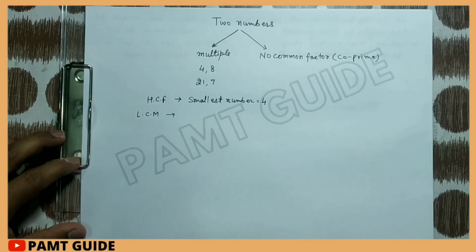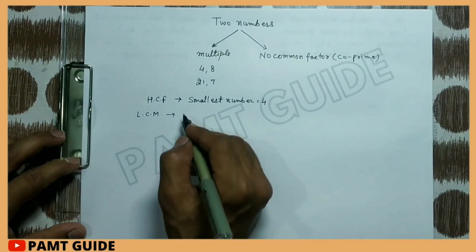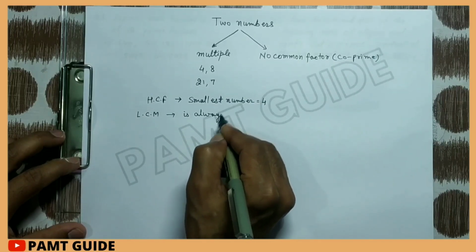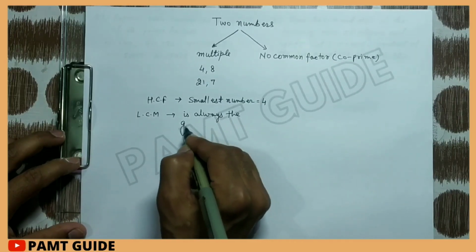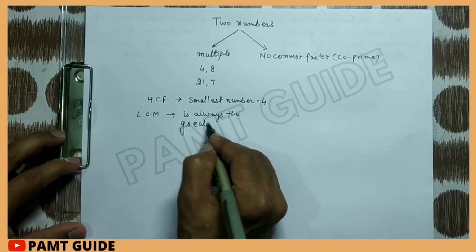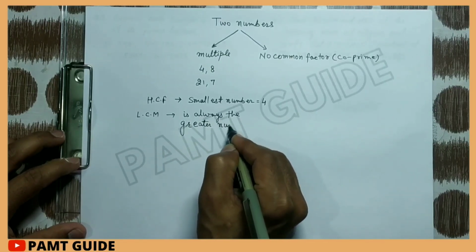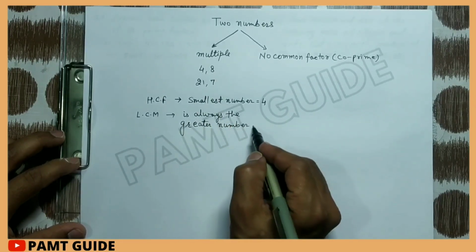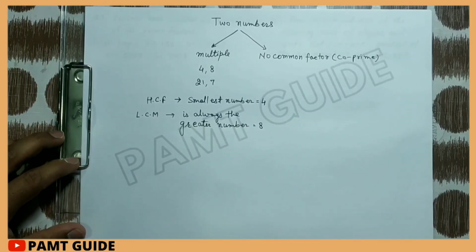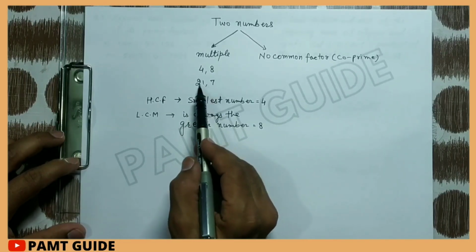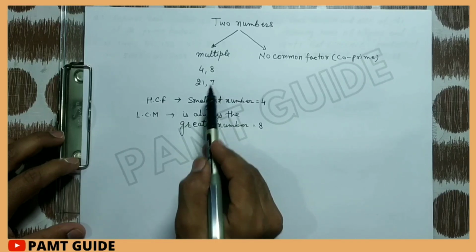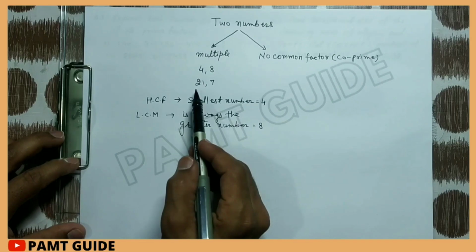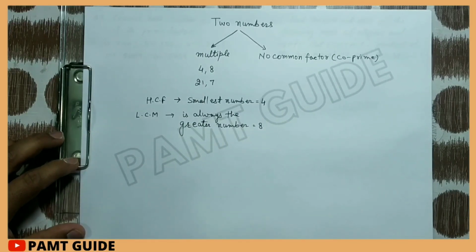And the LCM is always the greater number. So the greater number is 8. Similarly, in the next numbers, 21 is a multiple of 7. So 7 will be the HCF and 21 will be the LCM.